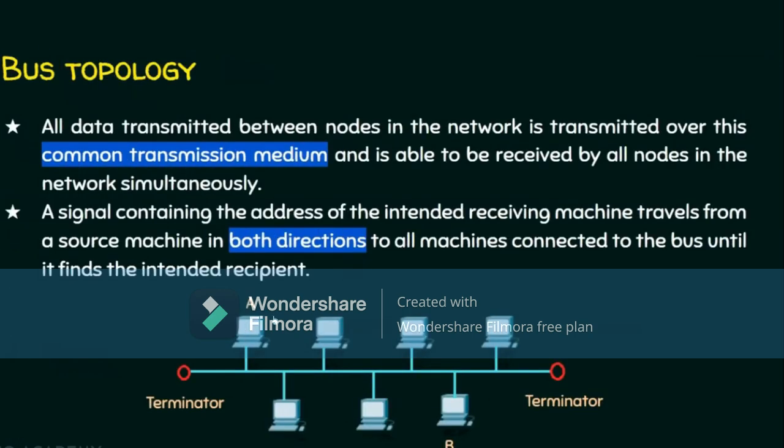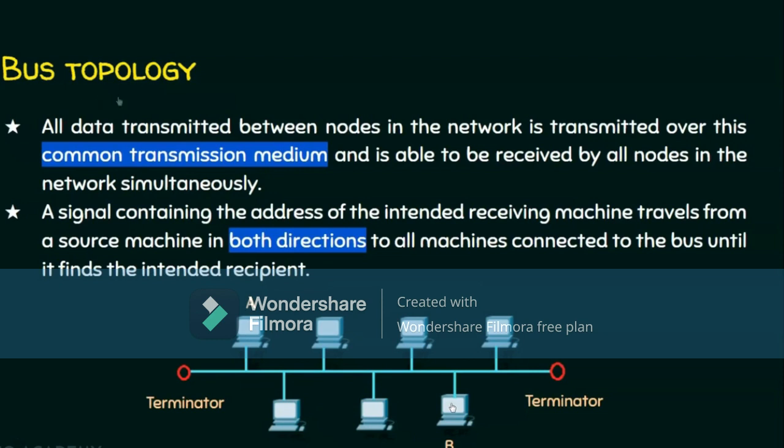Bus topology. In bus topology, there is a common transmission medium and all nodes are connected to this transmission medium. Suppose node A wants to send some data to node B, it can send the data over this transmission medium, and all nodes will receive this data. Now the problem with this approach is, if A wants to send some data to B, everyone will receive a copy of the data signal including B, but all others will deny or reject this packet. Why? Because this data signal is intended for the recipient B and not for anyone else in the network.